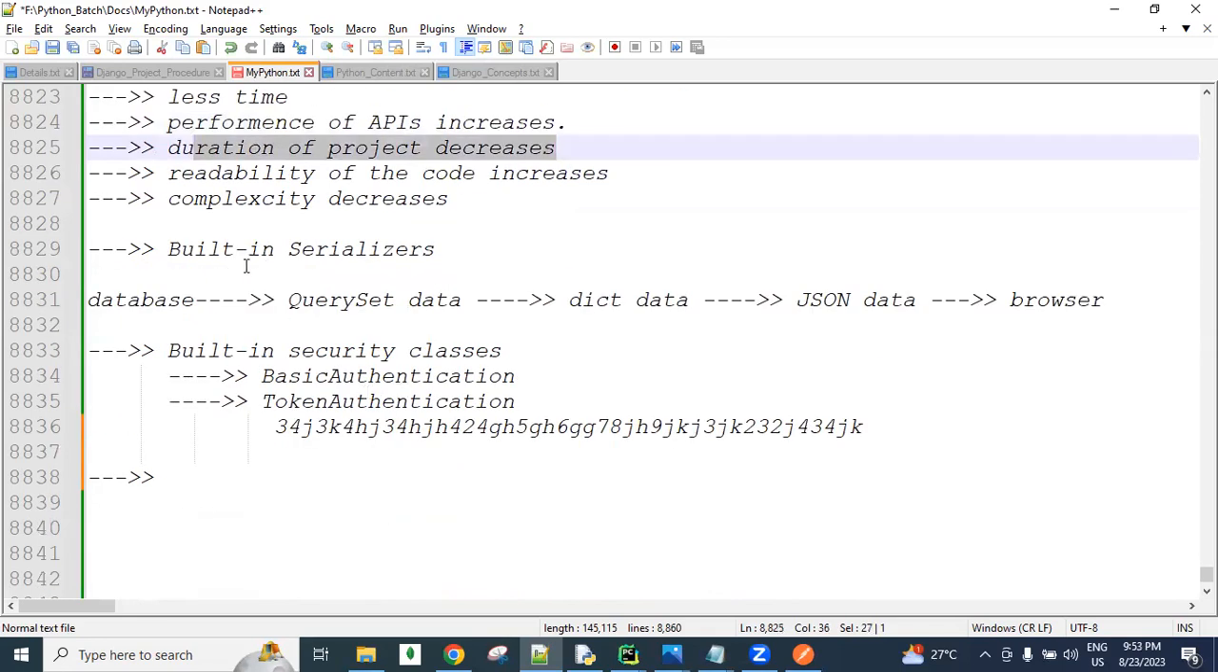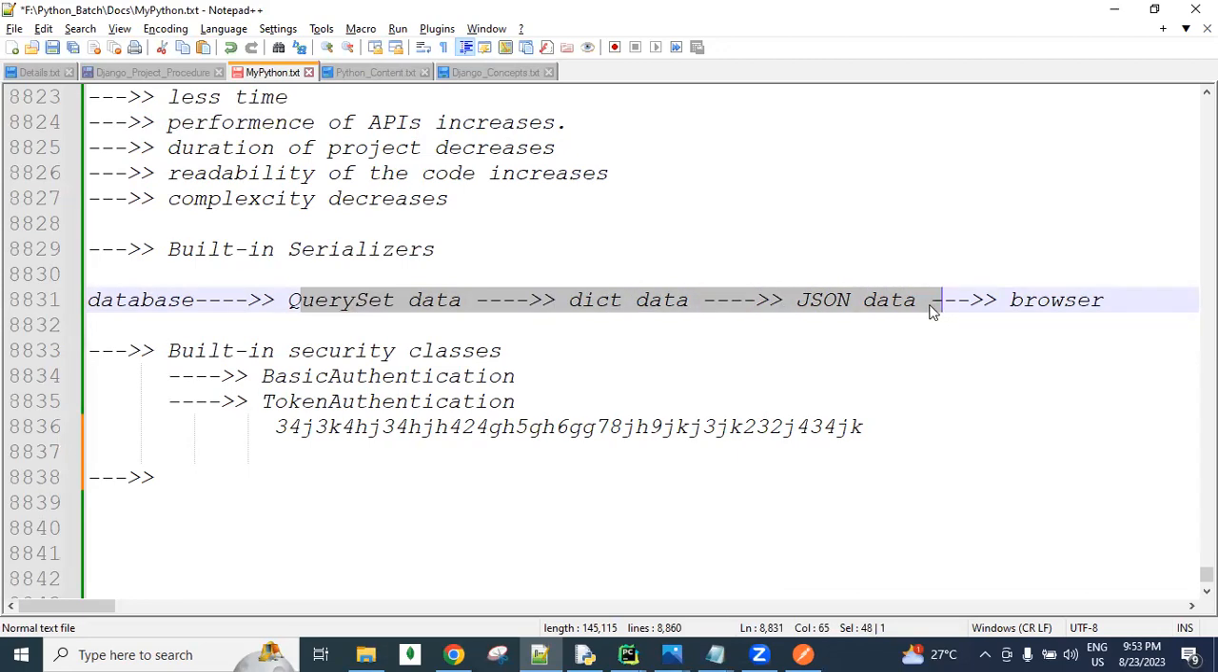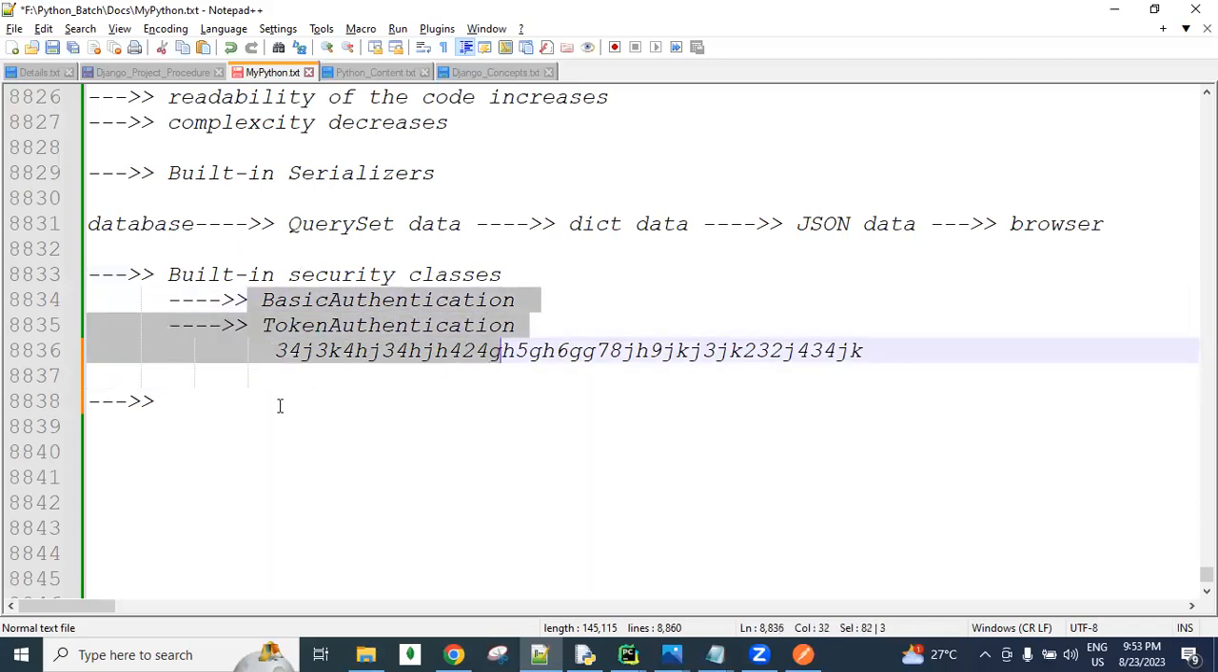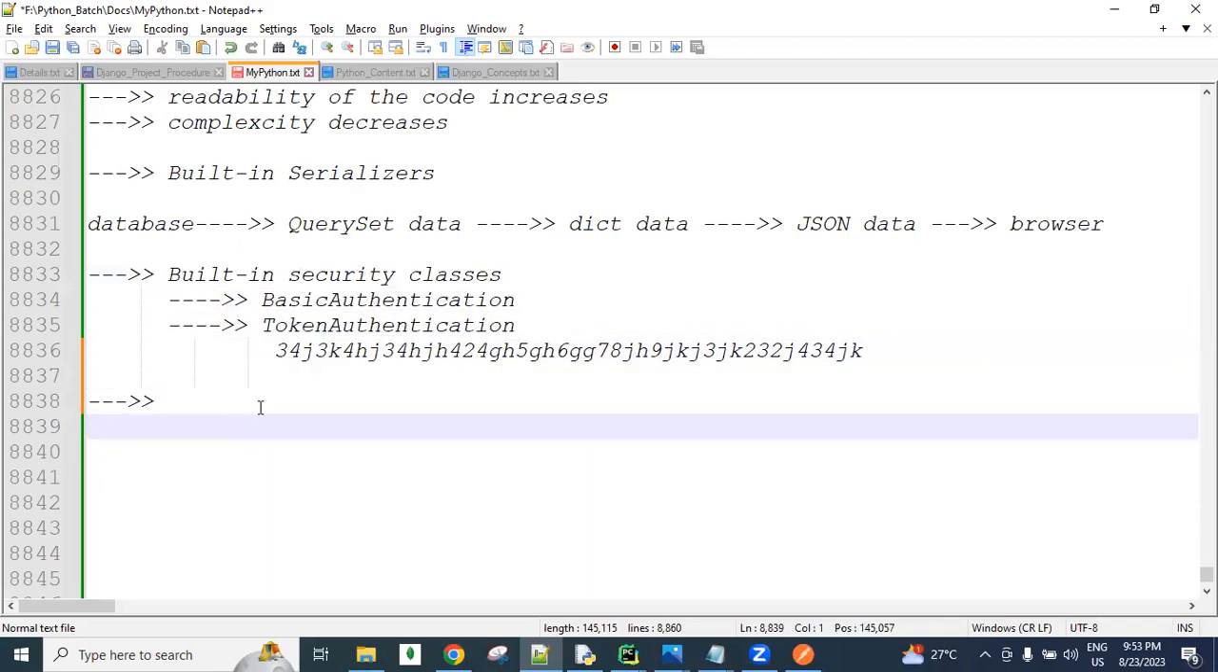Next, one more thing is inbuilt serializer support. Using serializer support, we can convert one type of data into another type more easily. Here the concepts of serialization and deserialization are there, and we can do these things easily using serializers. And next, there are built-in security classes, guys. For example, basic authentication, token authentication, and third-party authentications also, like JWT authentication and session authentication. Several authentications are there.